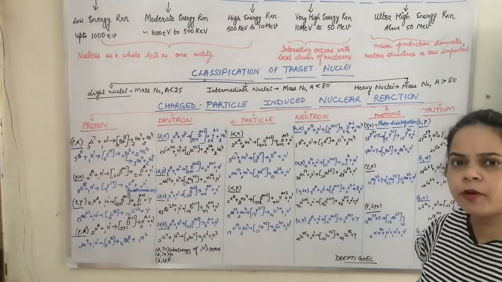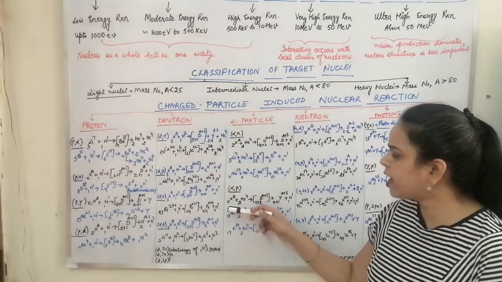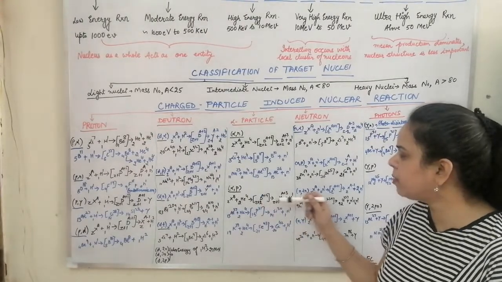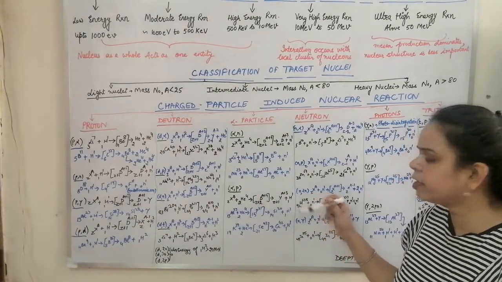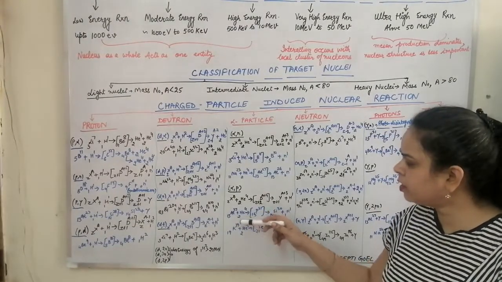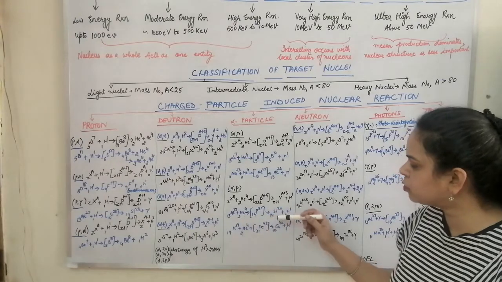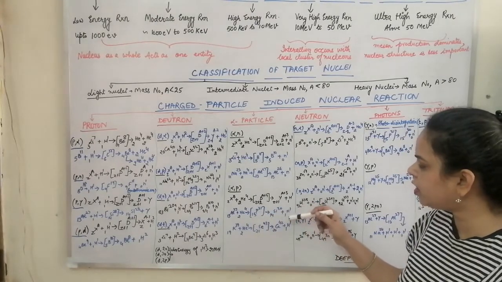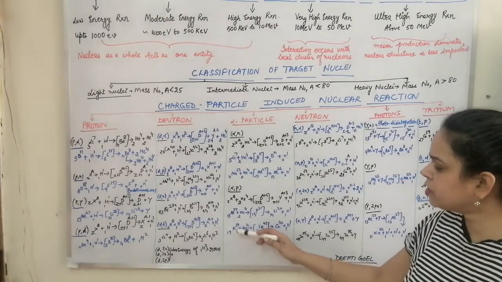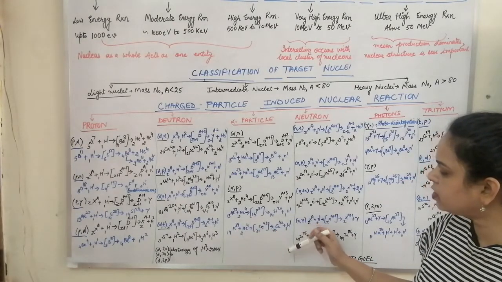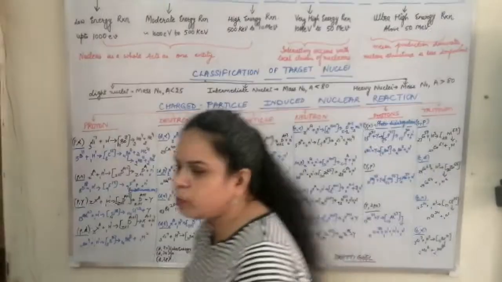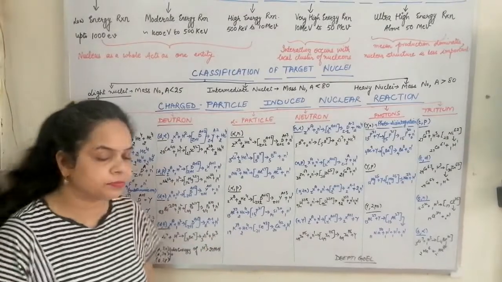Now we consider the alpha P reaction. In the alpha P reaction, the atomic number is increased by 1 and the mass number is increased by 3 with the liberation of a proton. So we have 13 aluminium 27 plus 2He4 reacting to form 14 silicon 30 and 1 proton. And we have 19 potassium 39 forming 20 calcium 42 and a proton when the alpha particle strikes the aluminium and the potassium.